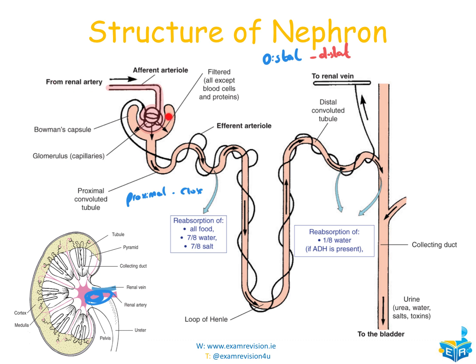We have the blood coming in, filtration is going to occur here in Bowman's capsule. That's out here in the cortex. Everything is going to be passed around. Reabsorption will first occur then of all the food back into the bloodstream, water, salt. We'll continue then the loop of Henle over to the distal convoluted tubule, and if we need to, we will reabsorb that remaining water. Everything then will collect inside the collecting duct, and anything that needs to be removed from the body will be removed.